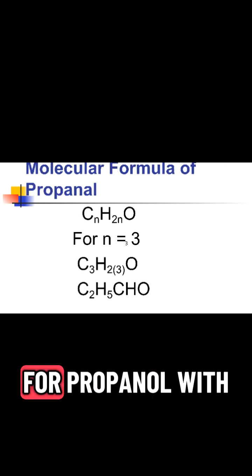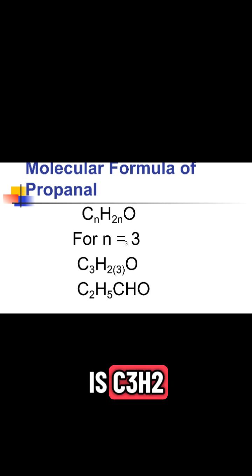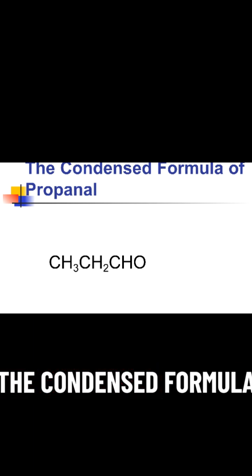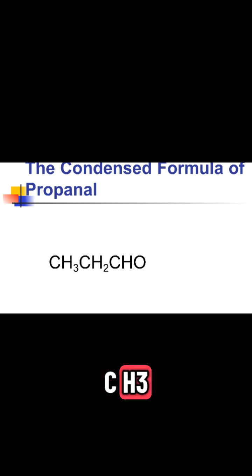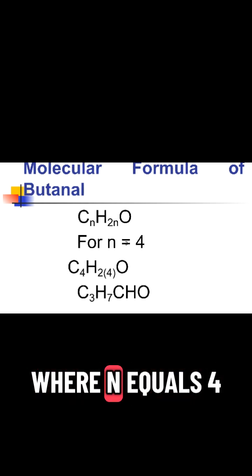CH3CHO. For propanal, with n equals 3, the molecular formula is C3H6O, or C2H5CHO. This is the molecular structure of propanal. The condensed formula for propanal is CH3CH2CHO. Next is butanal, where n equals 4.